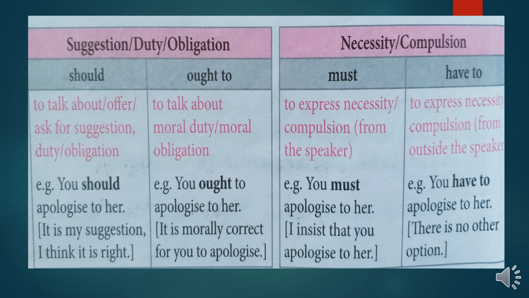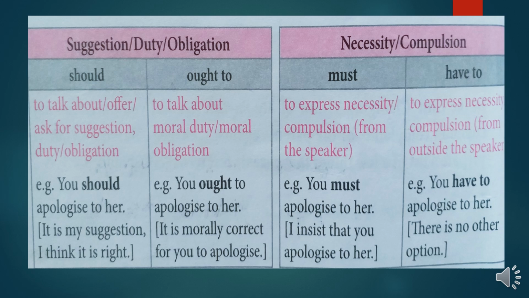First, how do we use should and ought to for expressing our suggestion, duty, or obligation? Let's understand. Should is used to talk about offer, ask for suggestion, duty, or obligation. For example, you should apologize to her. It is my suggestion. I think it's right. Means whenever we are suggesting somebody and in our view something is right, for this we use should. You should do it. You should complete your work. It is only a kind of suggestion. So that is the use of should.